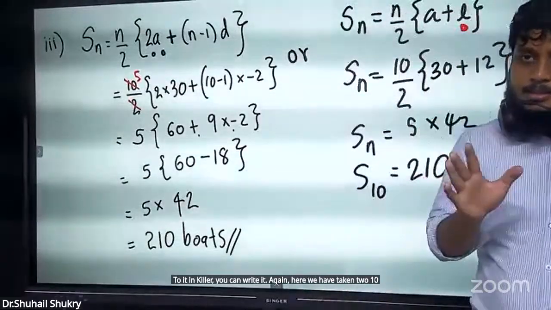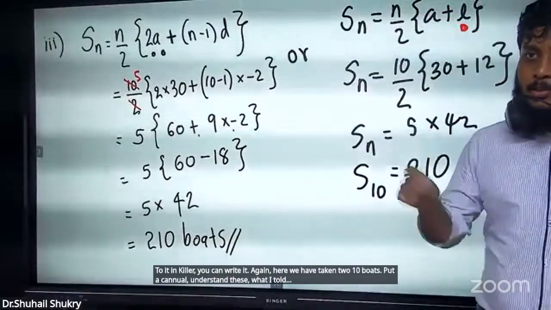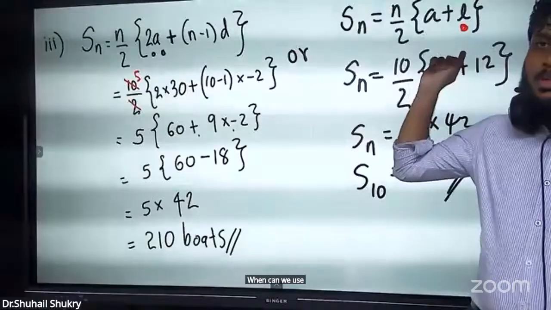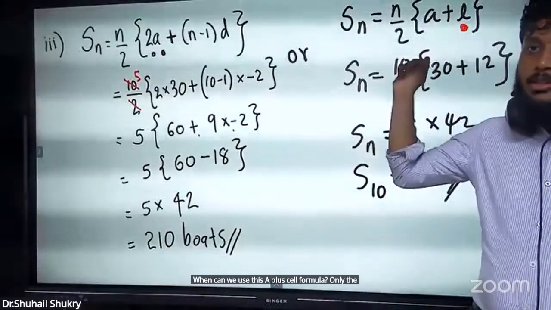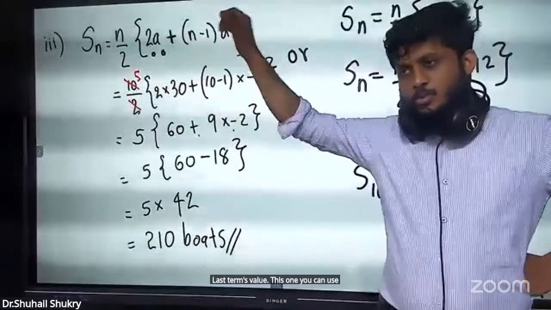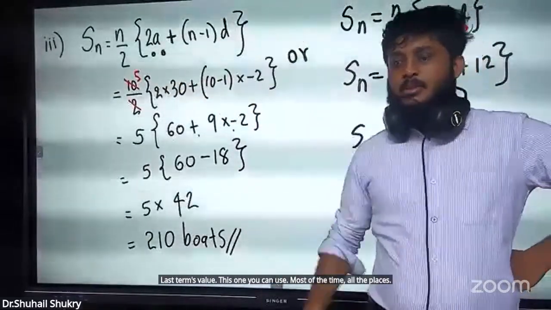Can you all understand what I told now? Both the Sn formulas we can use. When can we use this a plus l formula? Only in the places where we know the last term's value. This other one you can use most of the time, in all the places. Right? So it's very nice.